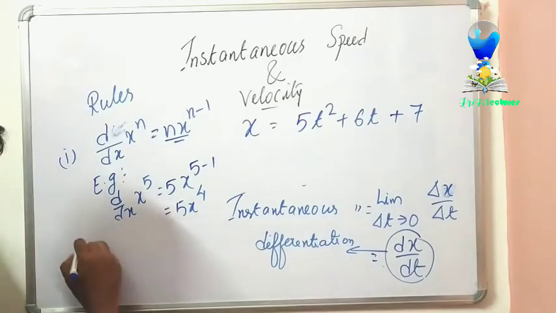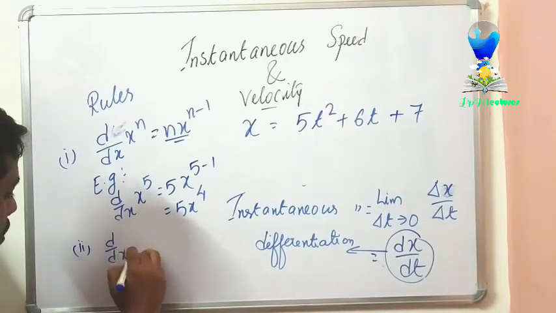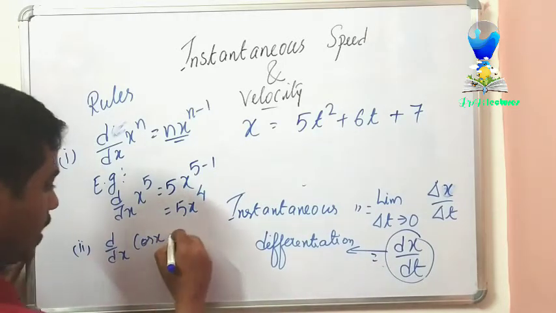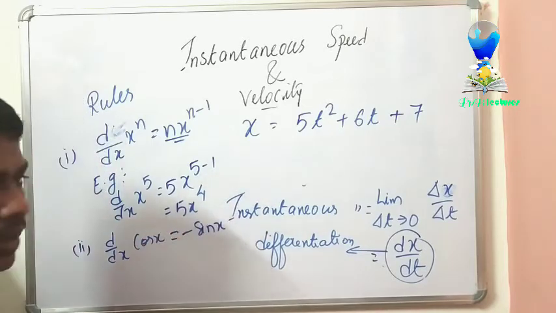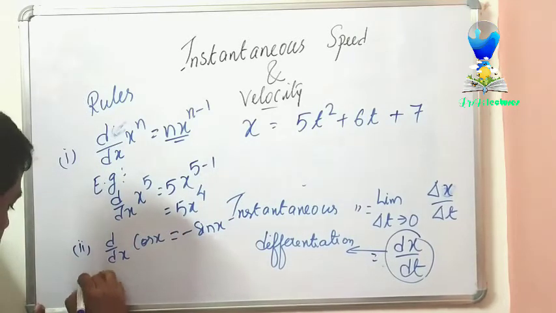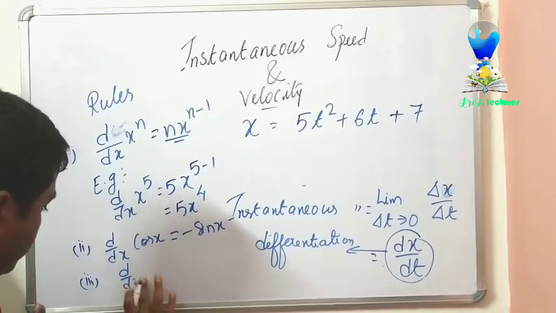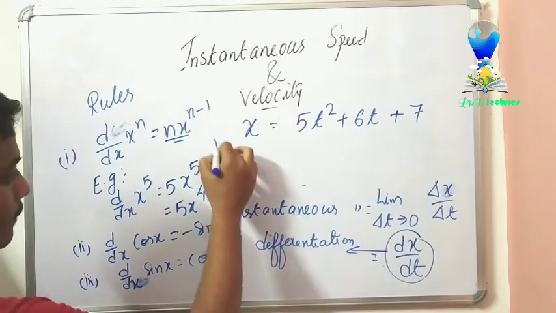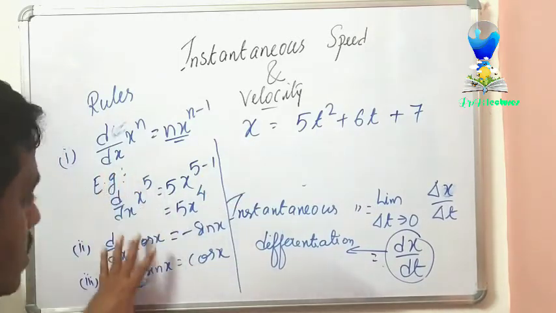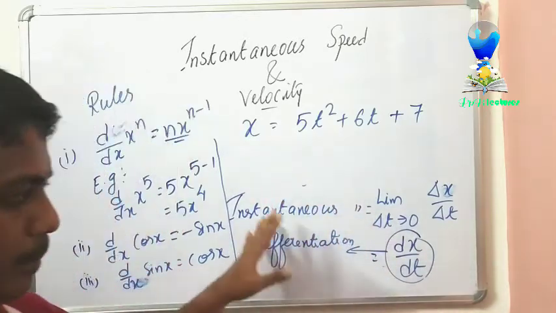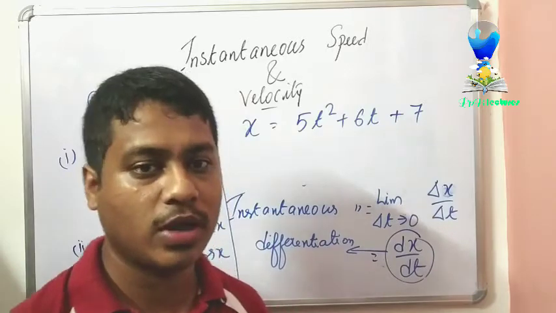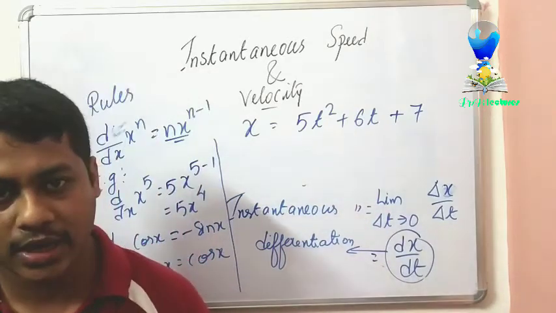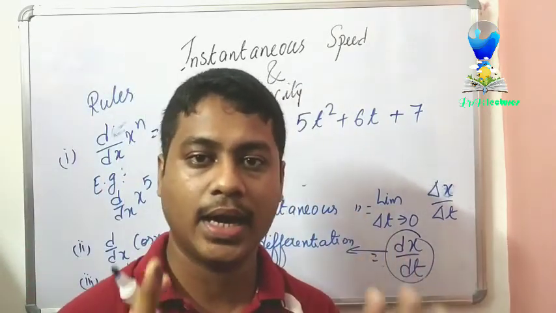Same way, suppose I get d/dx of a trigonometric value, that is cos x, what will be the answer? d/dx of cos x is minus sin x. Same way, if I do differentiation of sin x, you will get the answer as cos x. So these are the 3 parts that are required in physics. In maths, more formulas will be there. Then one more is there: if you do a differentiation of a constant, your answer will always be 0.